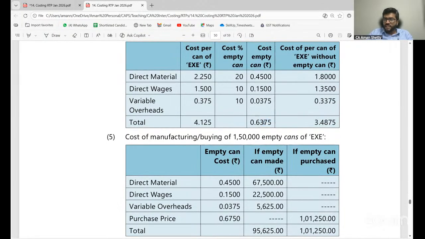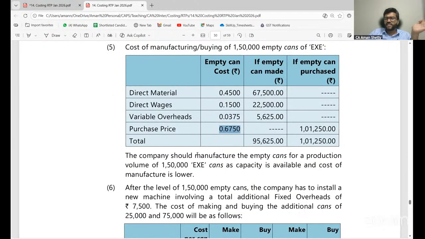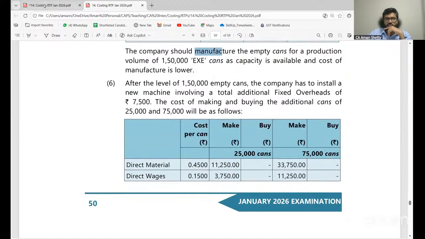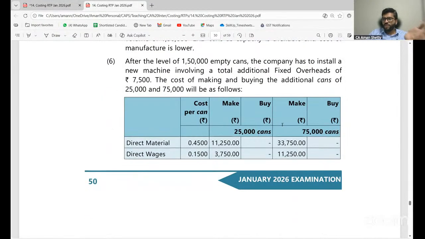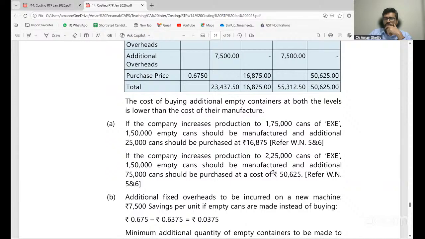Actually, if you ask me, this is sufficient. From this, you can compare with 0.675 and directly give the answer. Did you understand? Directly, you can say, since the cost saved by procuring is less than the cost of procurement, the company should manufacture. Simple. This table is not required. Is it clear? Then they've told you to evaluate the profitability at each level. That's all. For 25,000 and 75,000 cans, you use the same margin costing statement and find out. Is it clear, all of you?